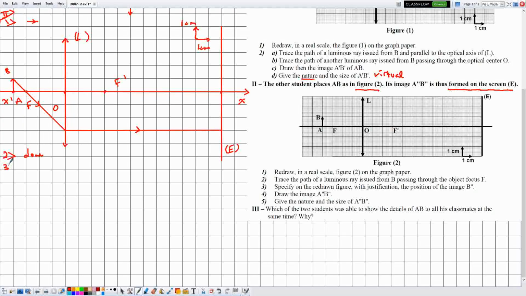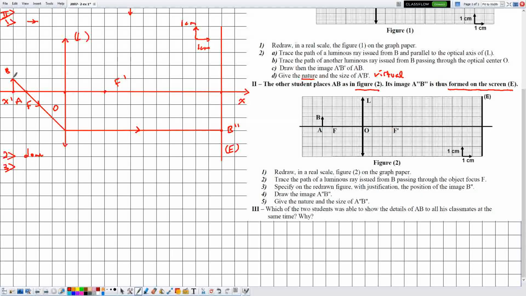Now part 3. Specify on the redrawn figure with the justification the position of the image B double prime. Okay. So here they are telling me that the image is formed on the screen. And whenever the image is formed on the screen, in order to determine the image, one ray is sufficient. Why? Because this ray issued from B, we know that it emerges from the lens going to B double prime. Then the intersection of this emergent ray with the screen will be B double prime.